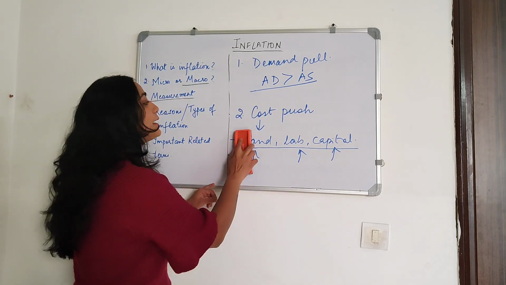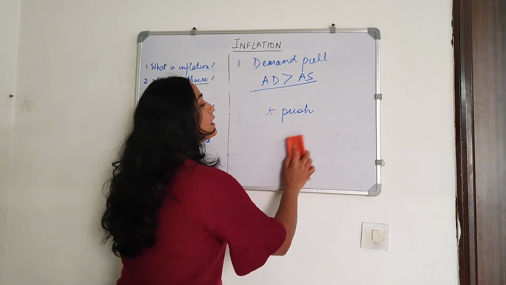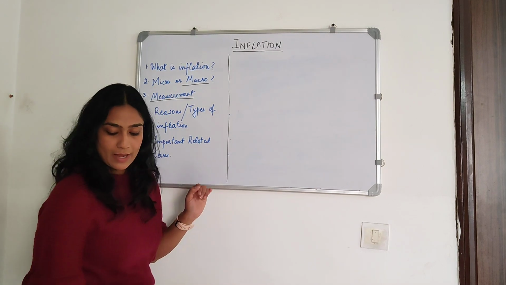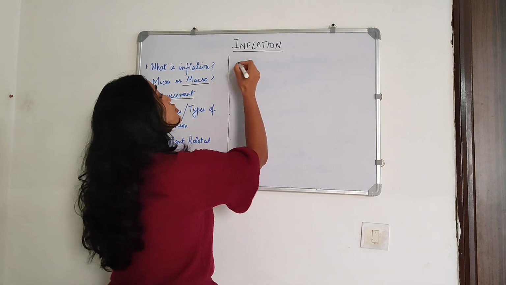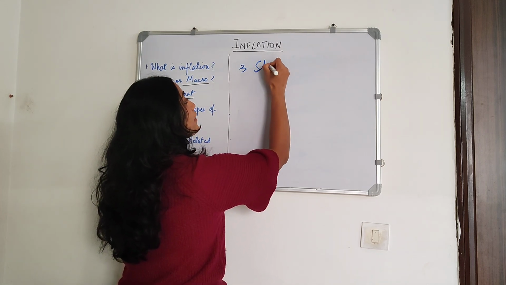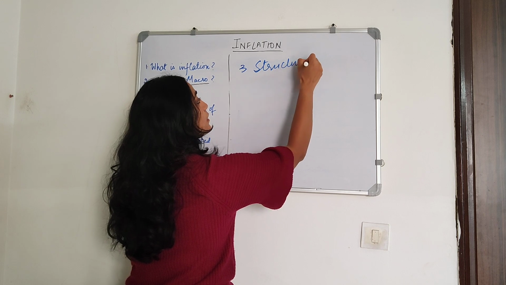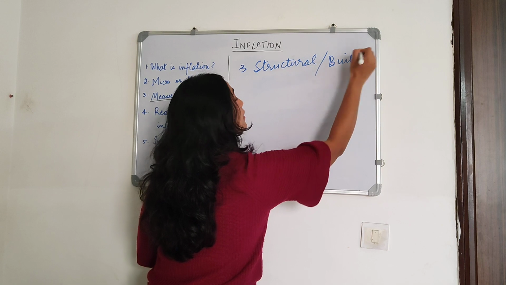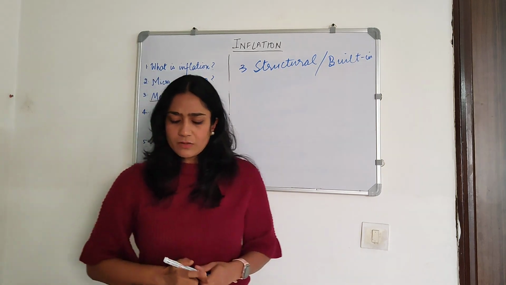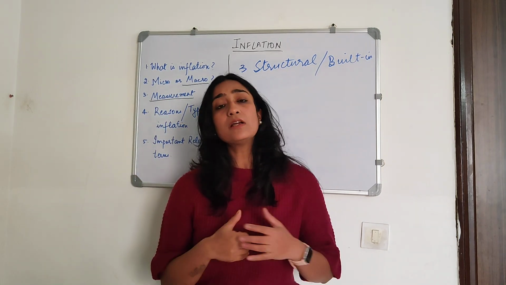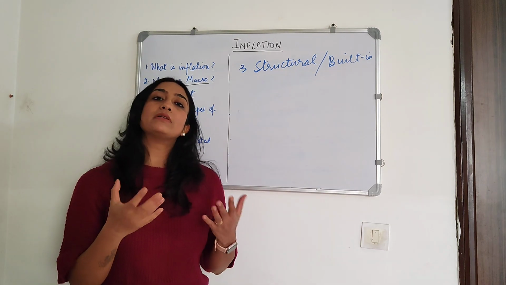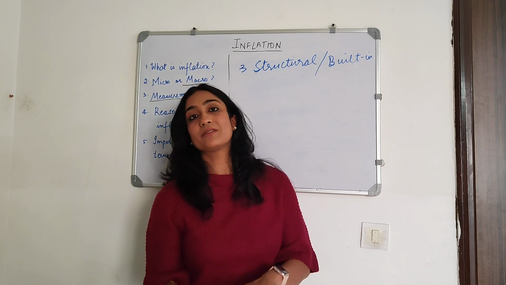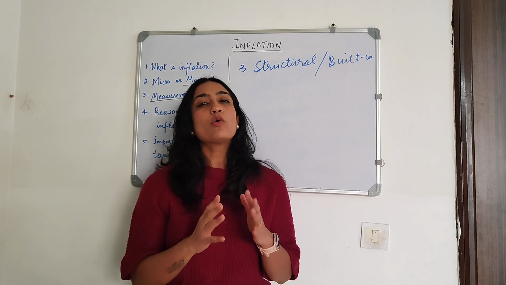Now there's also a third kind of inflation, which can have components of both demand pull and cost push, which is called structural or built-in inflation. So whatever factors lie in this category are more permanent in nature. They can be from the demand side, they can be from the supply side, but the idea is that it's more permanent.